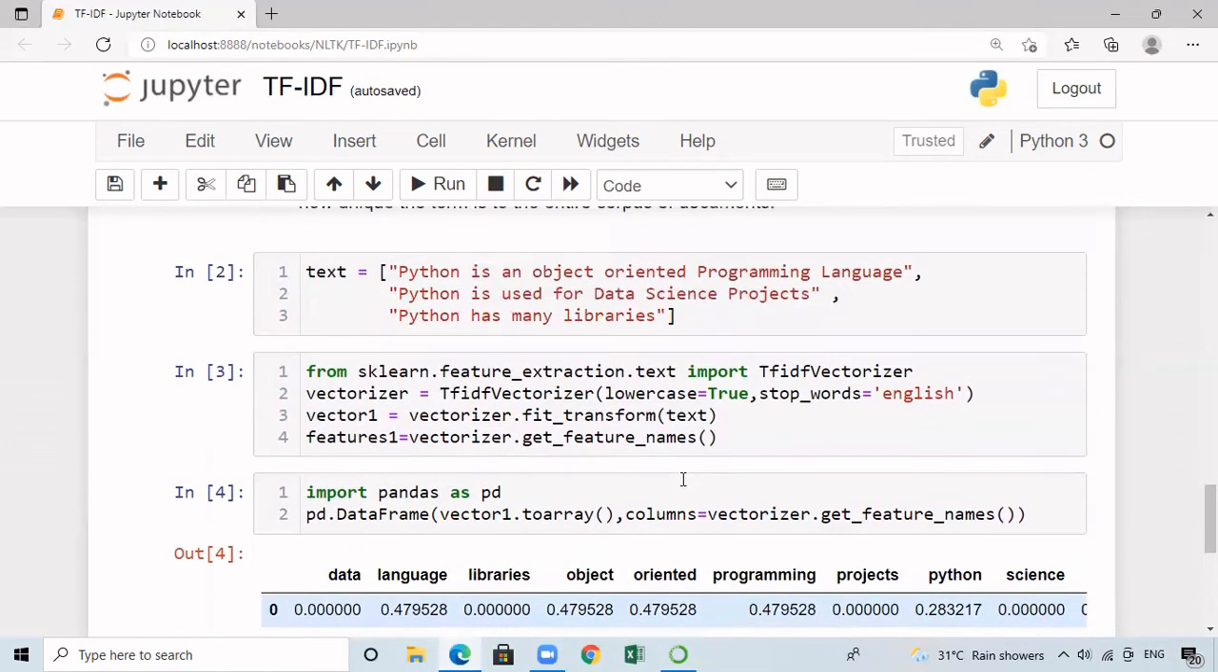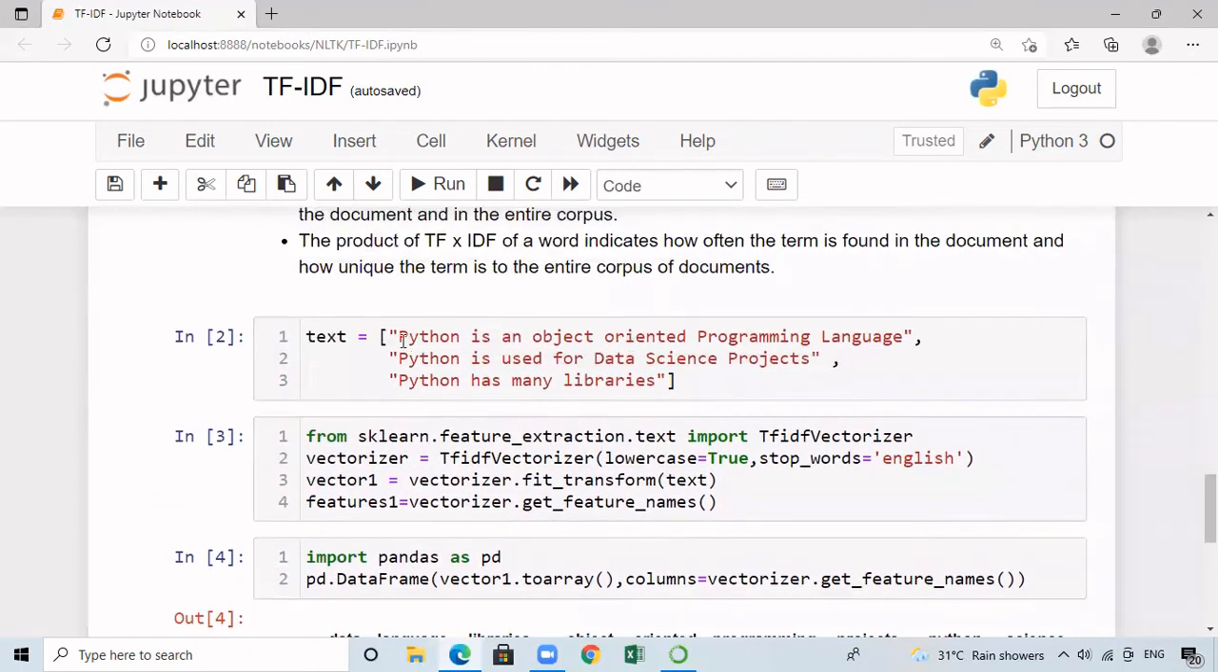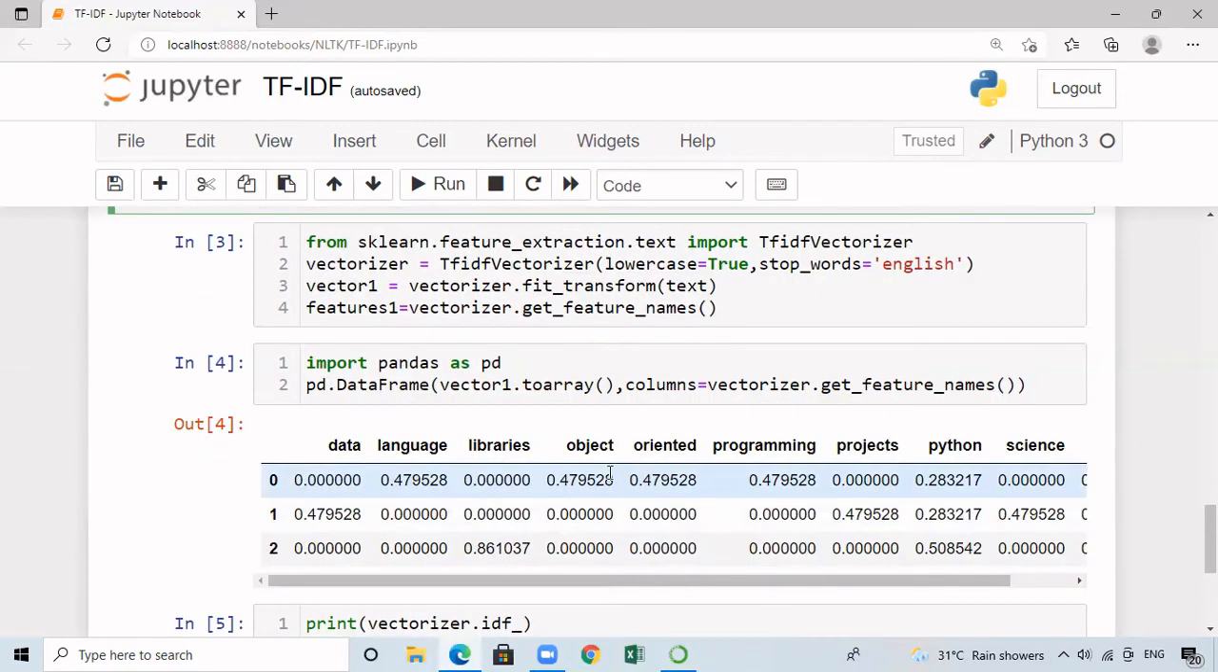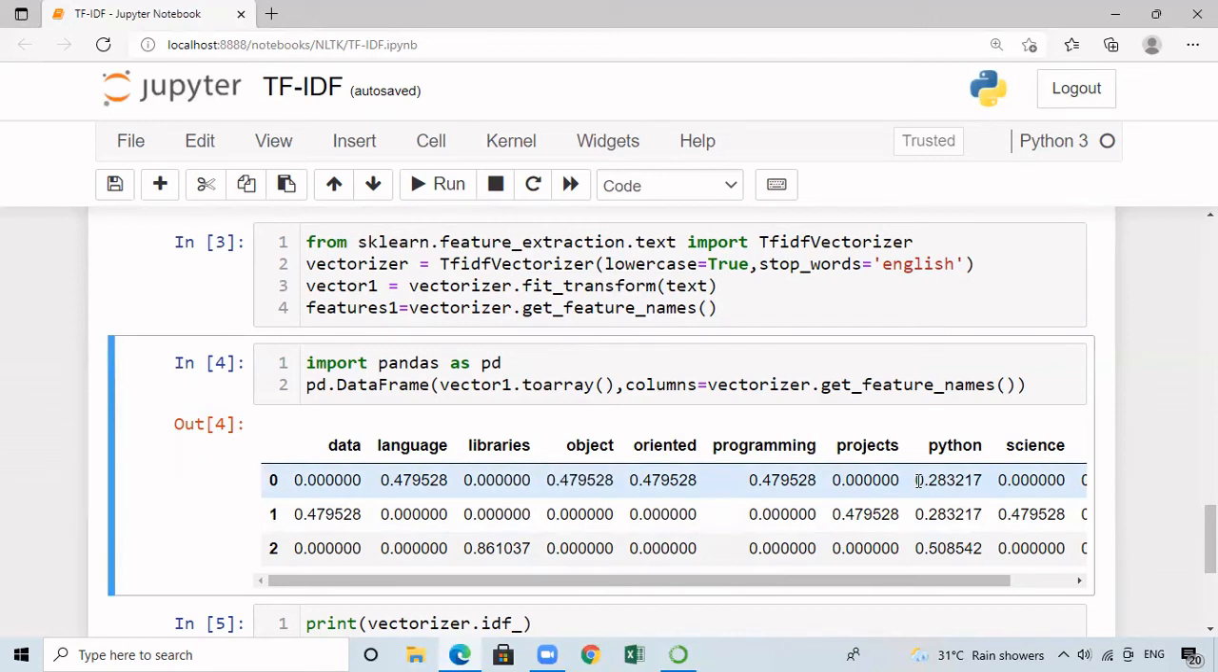Now, if you consider the first sentence, Python is appearing one time, as well as the word object is appearing one time. Now, let us see what is the weight value generated for these terms. For object, I am having 0.4795, whereas for Python, I am having 0.283217. Even though both the terms are occurring one time, they are not having the same weight. They are having different weights.